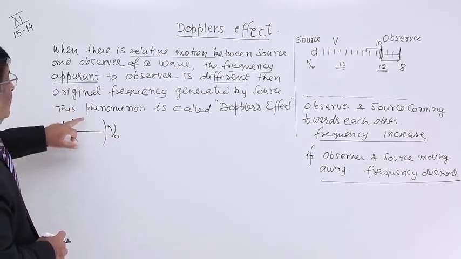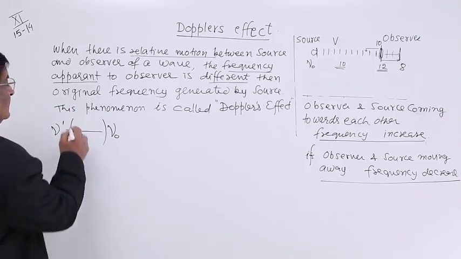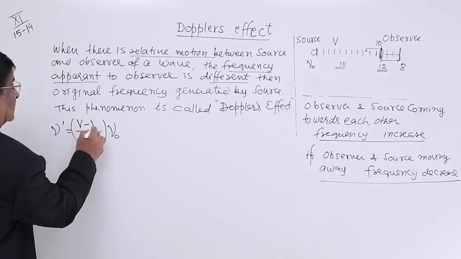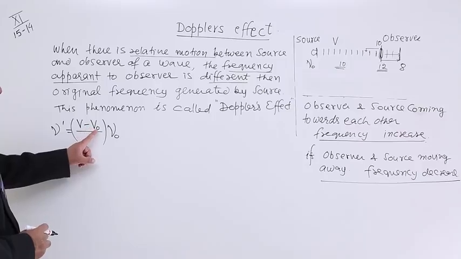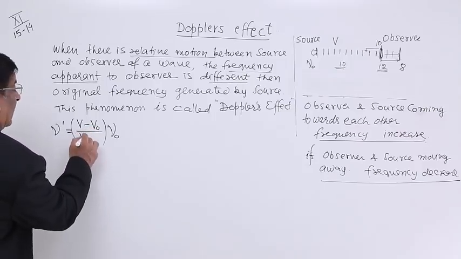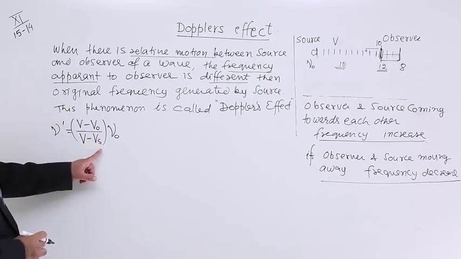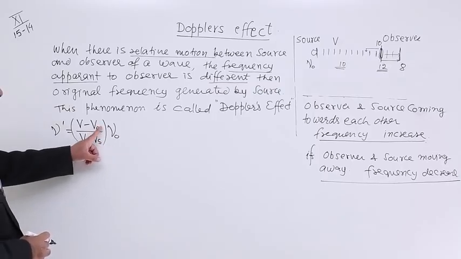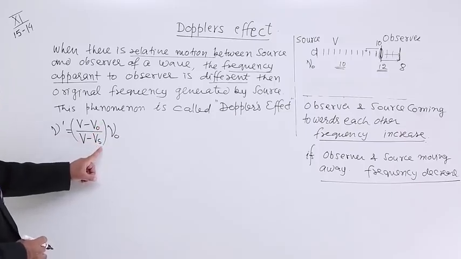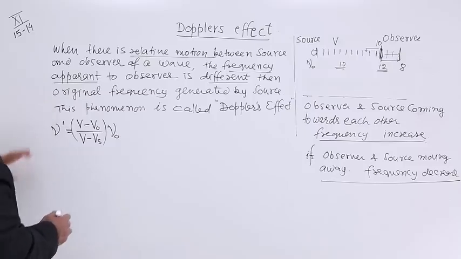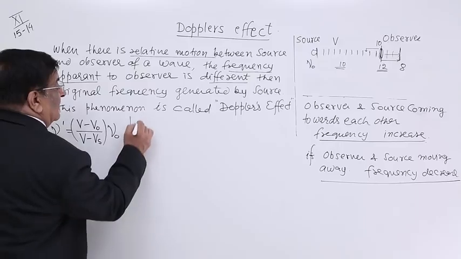And here we have the velocity ratio. That velocity ratio is V minus V observer, velocity of sound minus velocity of observer, divided by velocity of sound minus velocity of source. So you must remember, observer on the top in the numerator, source at the bottom. This is our formula, and in this formula the compulsory thing is the sign convention.